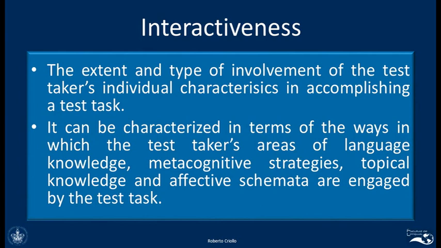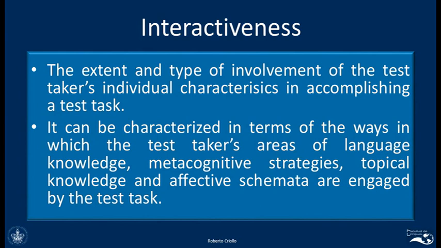But what happens if the test task requires me to think about my own experience, to give my opinion, to express my feelings, to talk about real life things like my favorite movie, or how I feel about immigration, or what I am most afraid about the coronavirus pandemic?